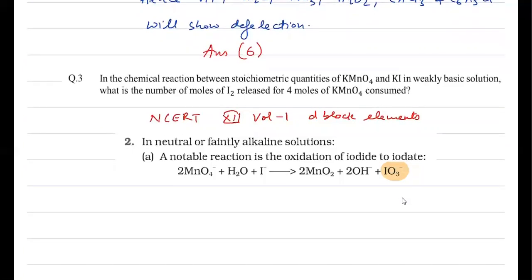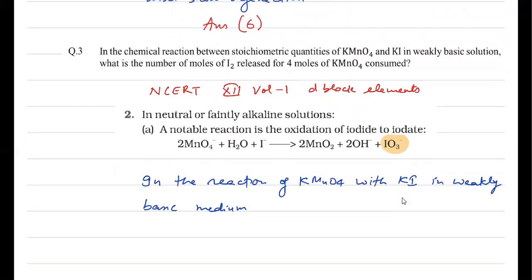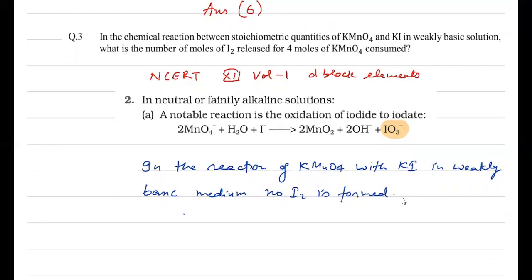So first you will write the answer for this question. In the reaction of KMnO4 with KI in weakly basic medium, no iodine is formed. Hence, the answer can be 0.